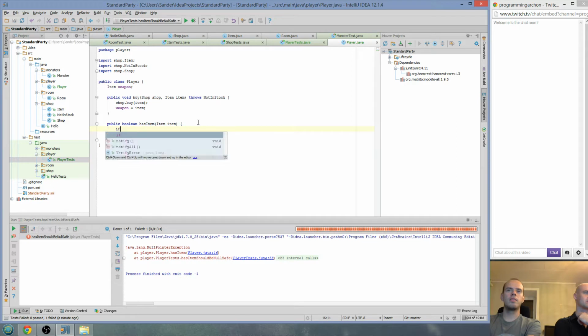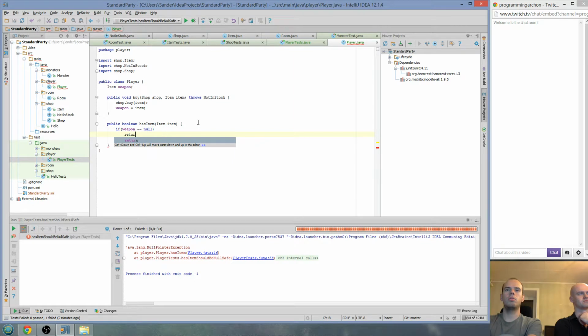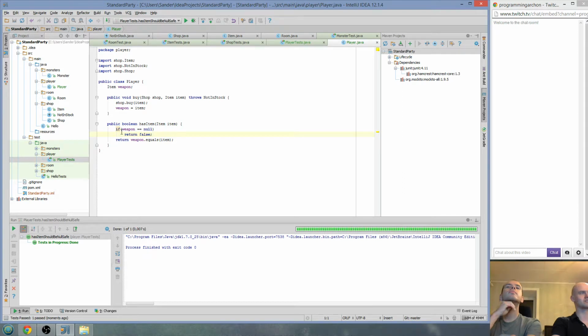Yeah, precisely. If weapon is null, then we just want to return false. So if the weapon is not null, then it's going to return the item. Okay, that should make the tests run. And yay, great, it's null safe now.